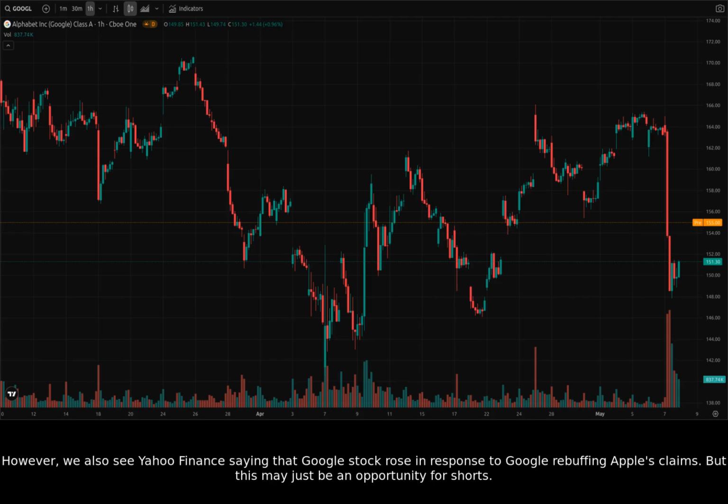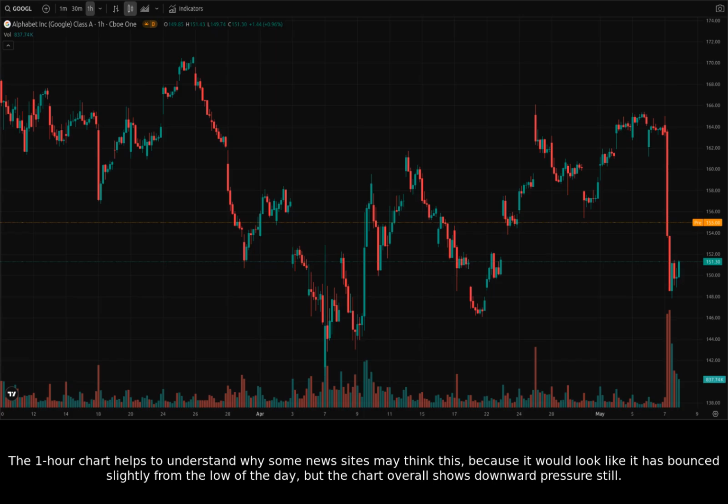However, we also see Yahoo Finance saying that Google stock rose in response to Google rebuffing Apple's claims. But this may just be an opportunity for shorts. The 1-hour chart helps to understand why some news sites may think this, because it would look like it has bounced slightly from the low of the day, but the chart overall shows downward pressure still.